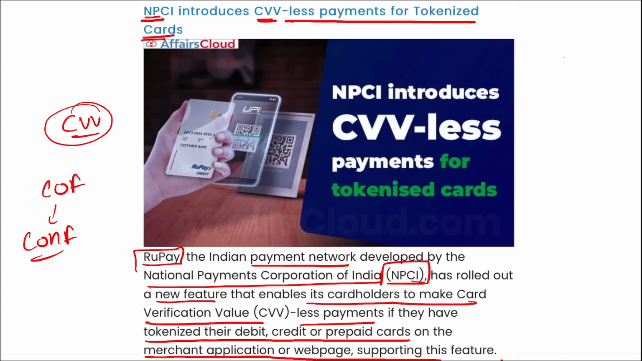Correct? Then if we talk about NPCI, National Payments Corporation of India, who is the Managing Director and Chief Executive Officer? Dilip Asbe. Where is the headquarters? It is in Mumbai, Maharashtra. And when was this established? It was established in 2008.